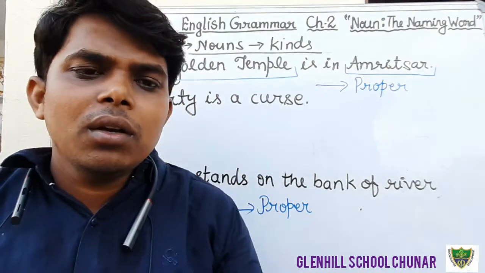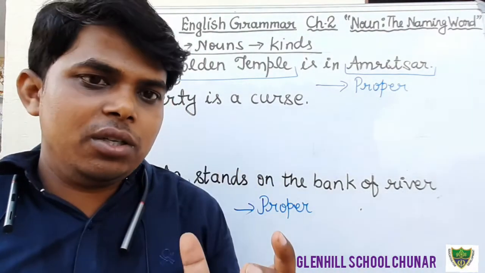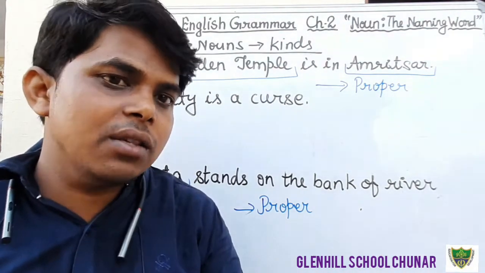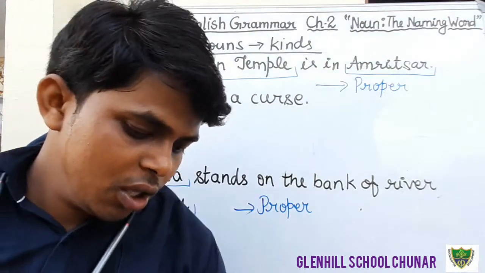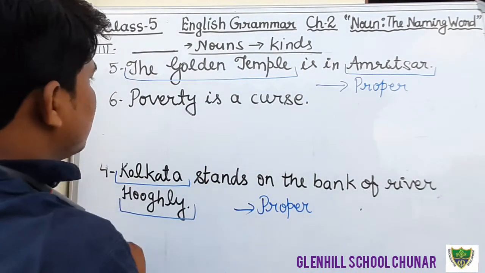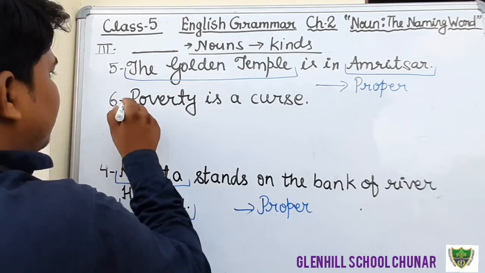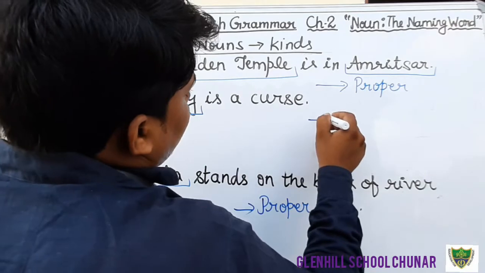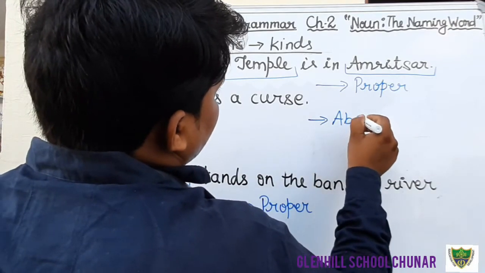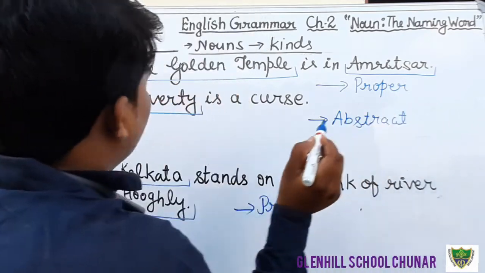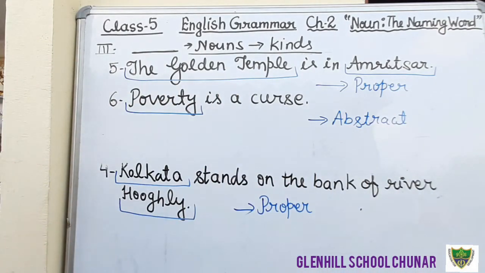Poverty is a kind of state that we can only think of, we can only realize, we cannot touch poverty. Therefore poverty is an abstract noun. Just write down abstract noun. Poverty is an abstract noun in this sentence.